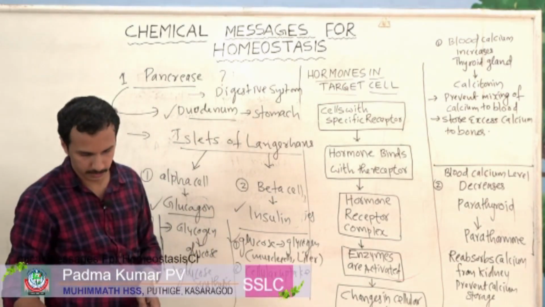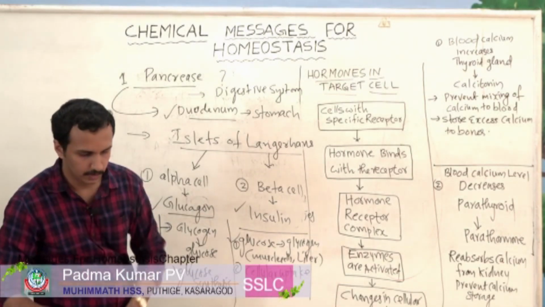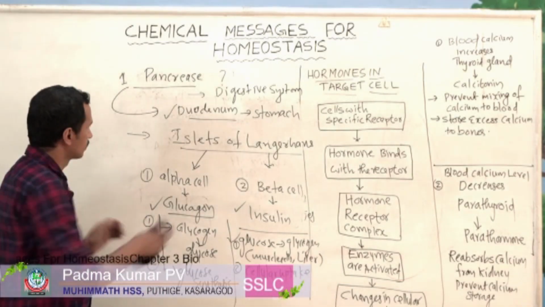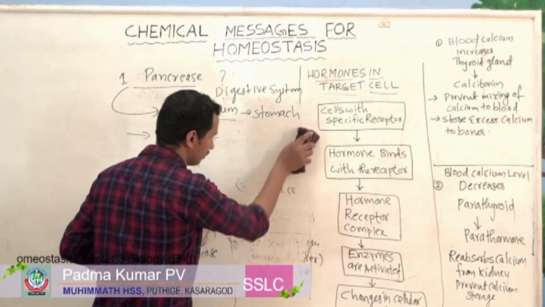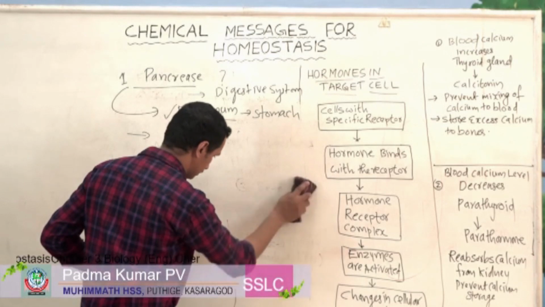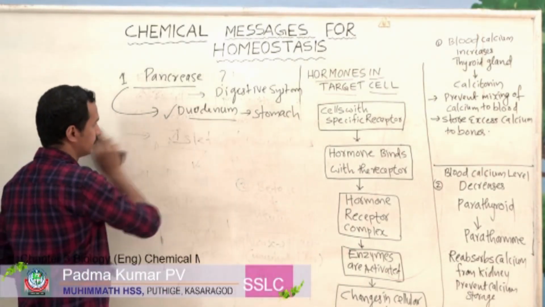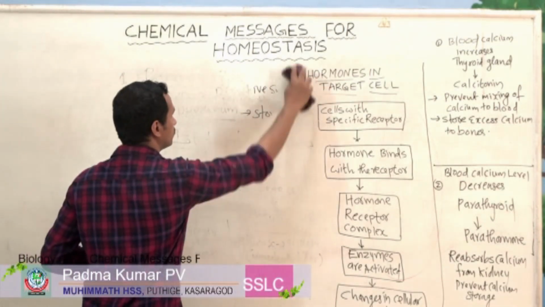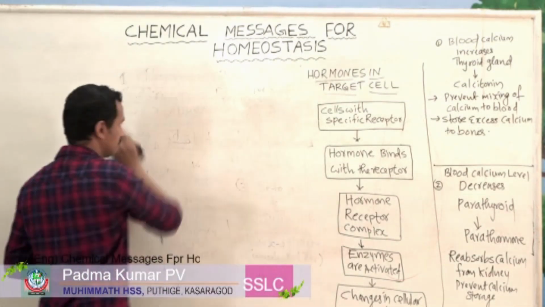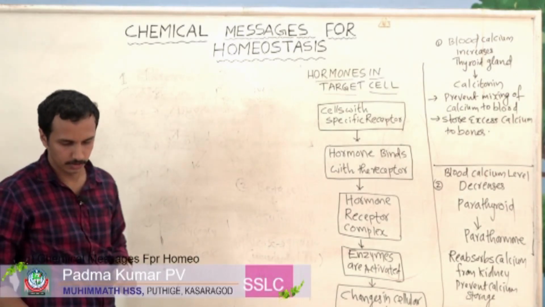Now let us discuss what happens if the level of glucose increases in blood. We have to discuss the disorders or some problems associated with these hormones. That also we have to study.